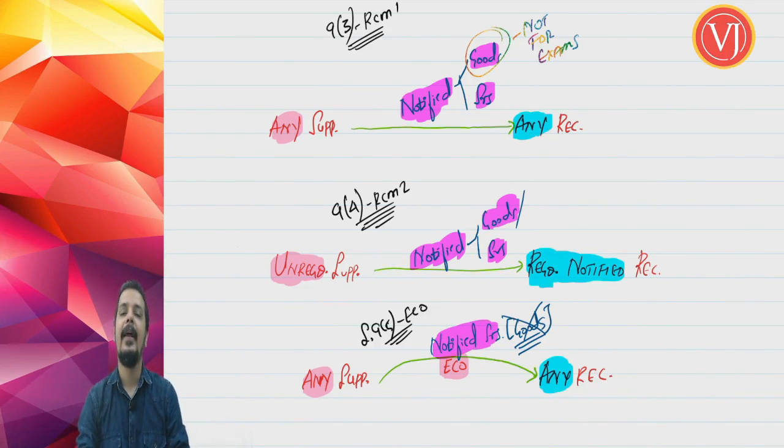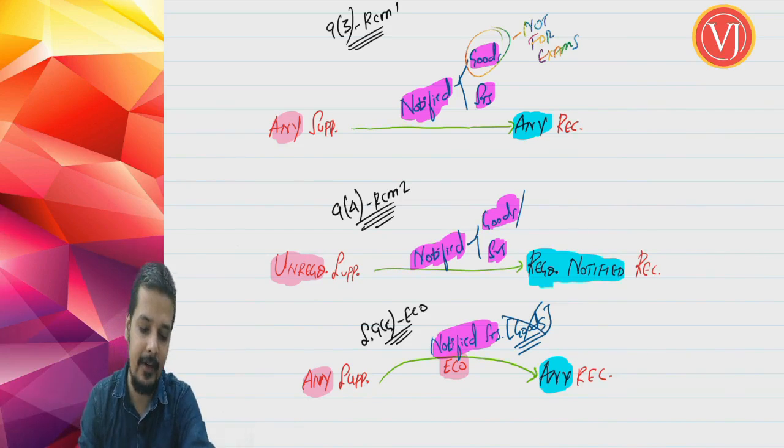9.3 RCM, any supplier to any recipient but notified goods, notified services. 9.4 RCM, unregistered supplier to registered notified recipient, and again notified goods and notified services. 9.5, any supplier but through eco, any recipient, and you are talking about notified services. Friends, these are the basic differences between these 3 types of RCM.